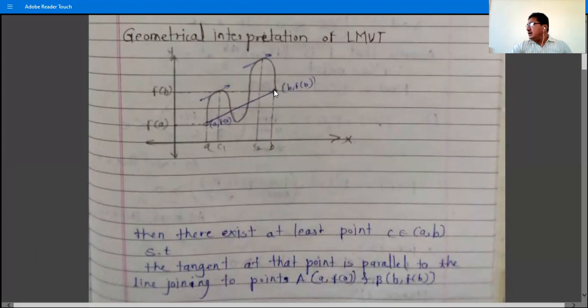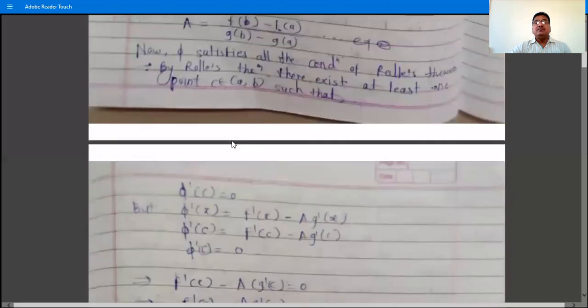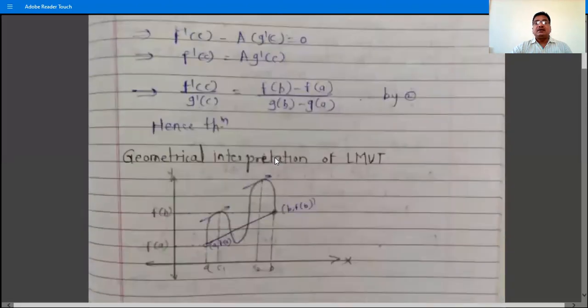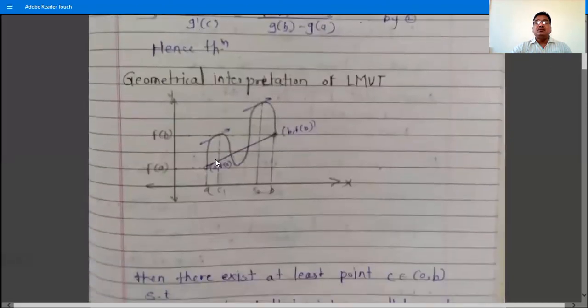The slope of any line is the difference between the y coordinates, that is f of b minus f of a, divided by the difference between the x coordinates, that is b minus a. So f of b minus f of a divided by b minus a, the RHS of this Lagrange's mean value theorem, is the slope of the line joining the points a, f of a and b, f of b, and this is the slope of the tangent at the point c. Both the slopes are the same, which means the tangent at the point c is parallel to the line joining these two points.